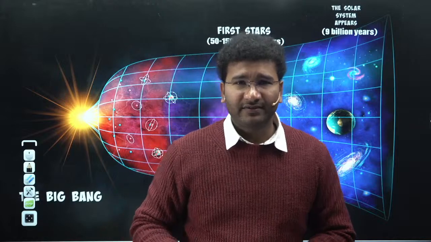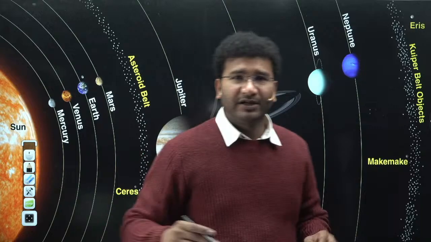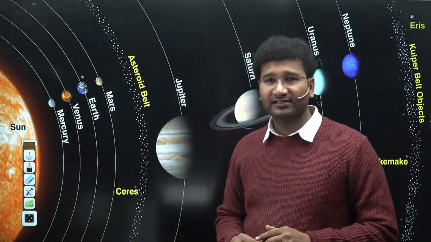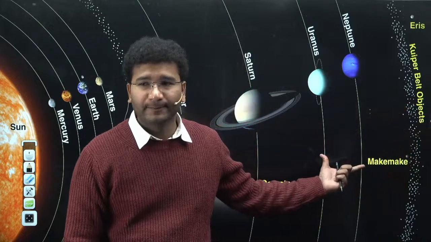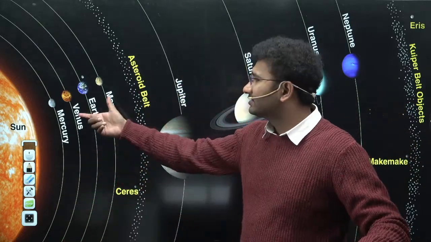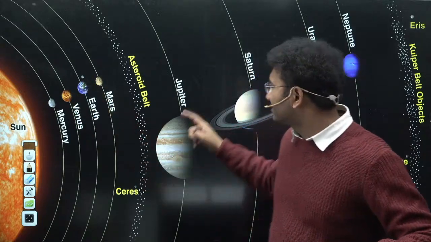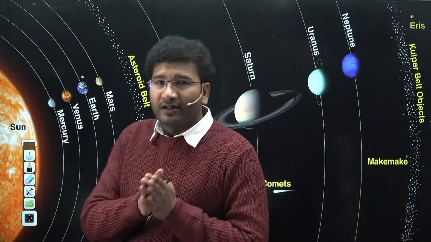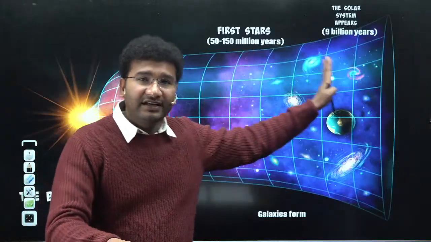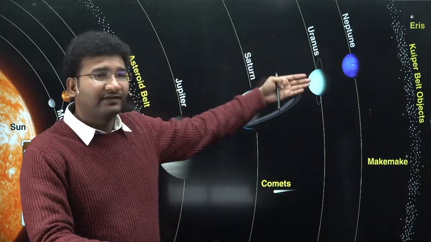And now we will be moving towards the solar system. This too we discussed yesterday. In the solar system, I told you that there are inner planets and outer planets. Inner planets are nothing but Mercury, Venus, Earth, and Mars. Outer planets are Jupiter, Saturn, Uranus, and Neptune. And I told you that outer planets are mostly gaseous in nature. They are gas oriented, and the dominance of gases is there.